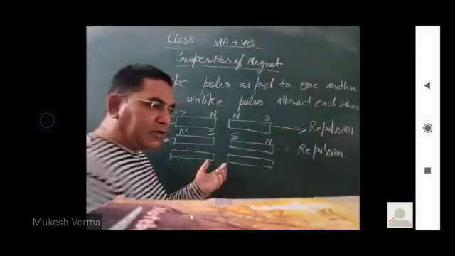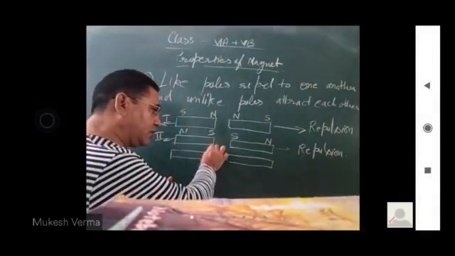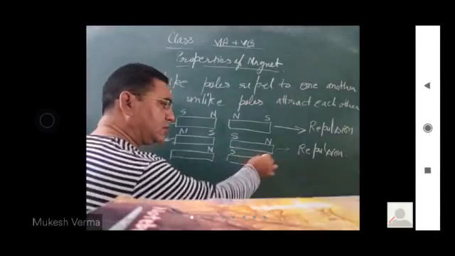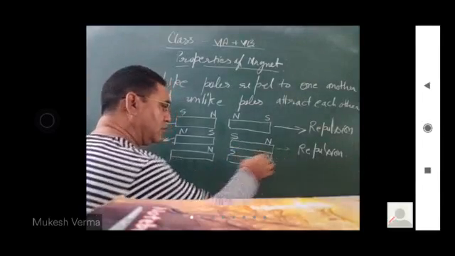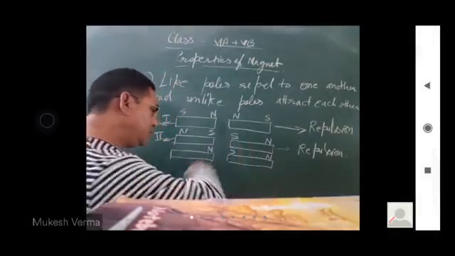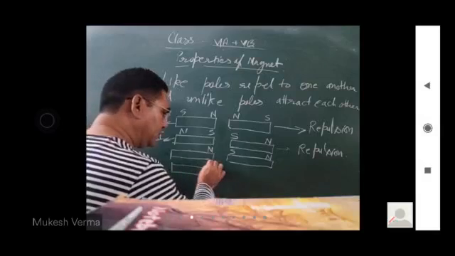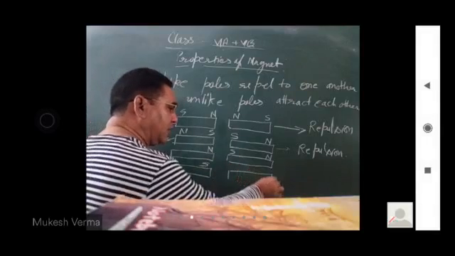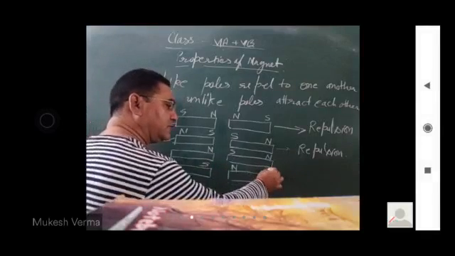But what happens when we bring near the north pole of one magnet and the south pole of the other, or the south pole of this magnet and the north pole of that magnet?